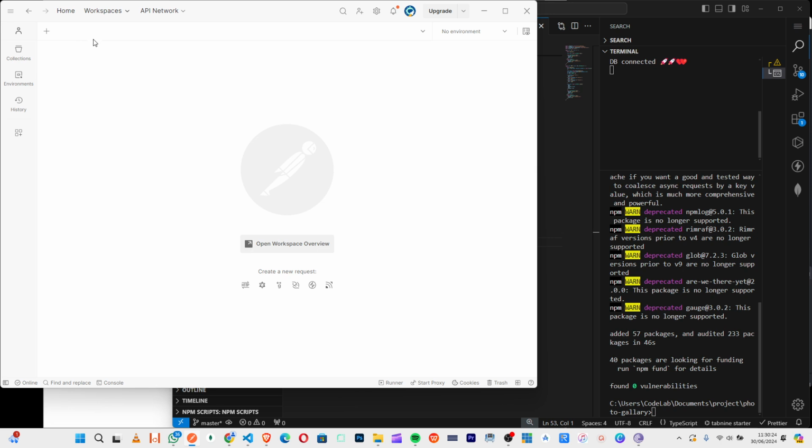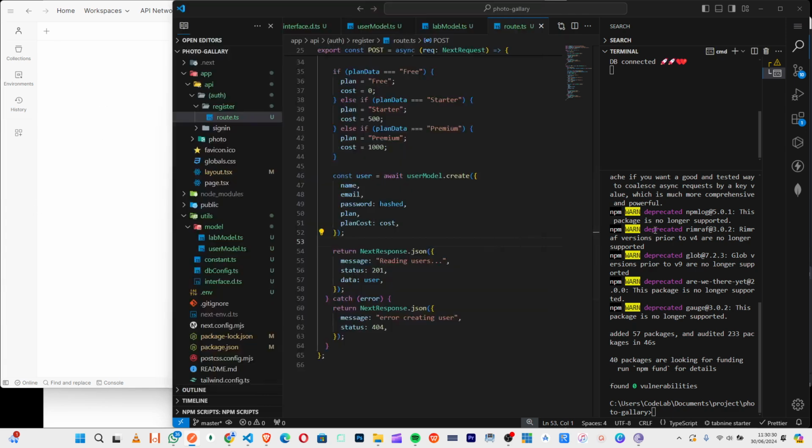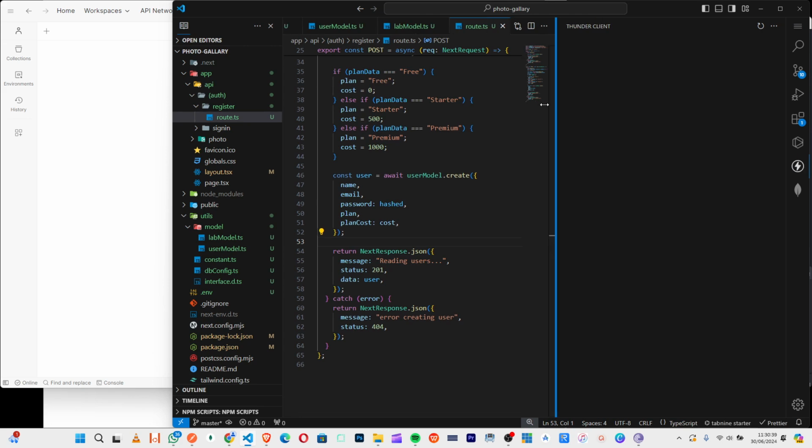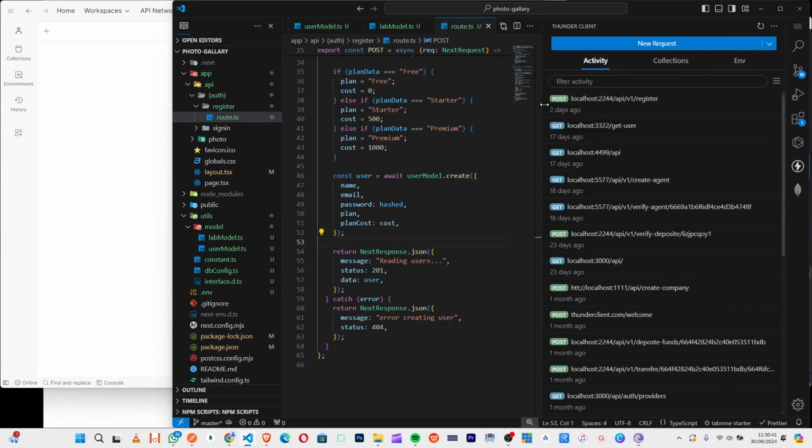So if I come here, if I hit create new, while that one is delaying, let us use our Thunder client. Okay, it has started coming up.